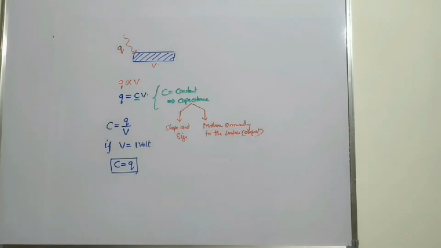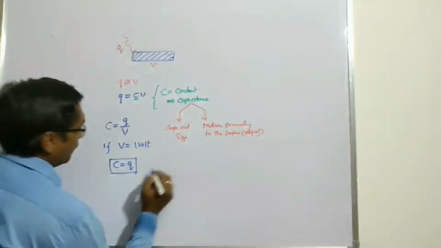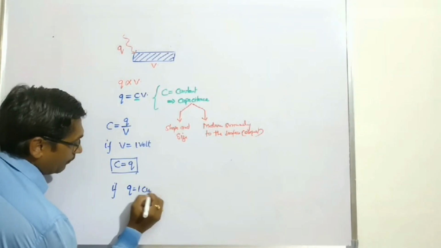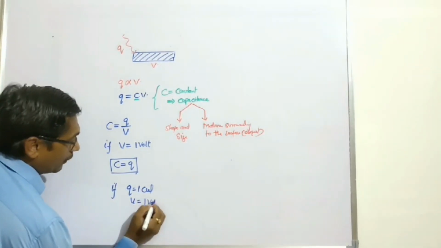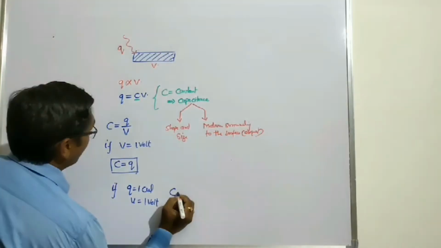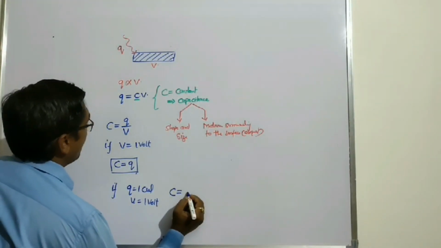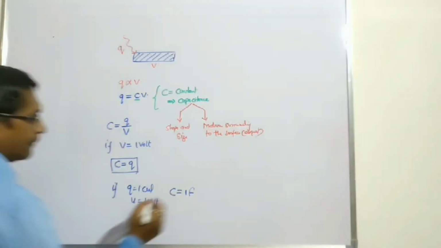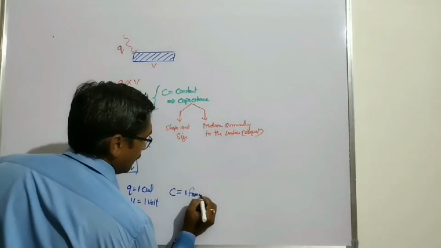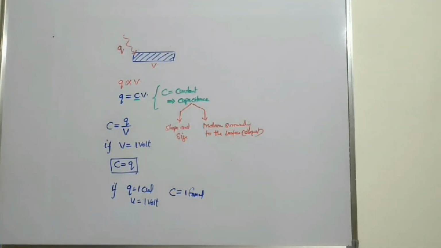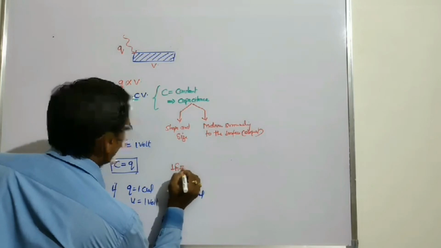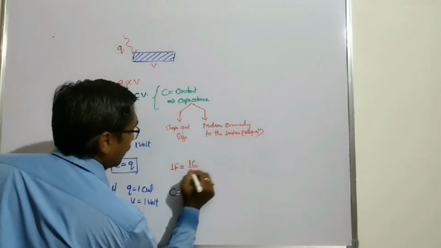In another definition, if Q is equal to 1 coulomb and V equals 1 volt, then C is equal to 1 farad. That is, 1 farad is equal to 1 coulomb upon 1 volt.